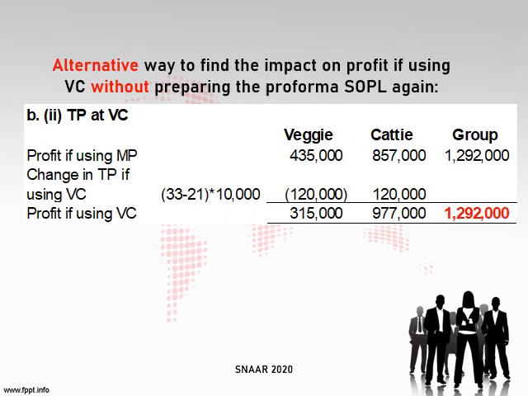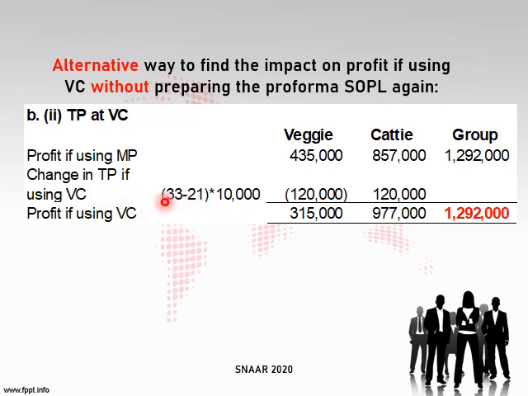Next one. This is an alternative way to find the impact on profit if you don't want to prepare the SOPL again. So what you can do is that you already have this information, right? Profit if using market price. So you get this one from the previous working. And then since you know the changes only apply to the transfer price value, you just find the difference, the change if the transfer price is using variable cost.